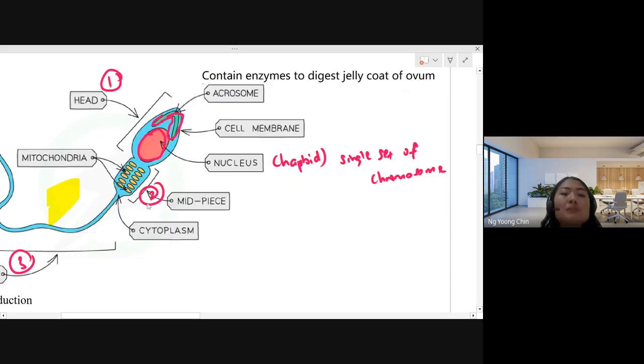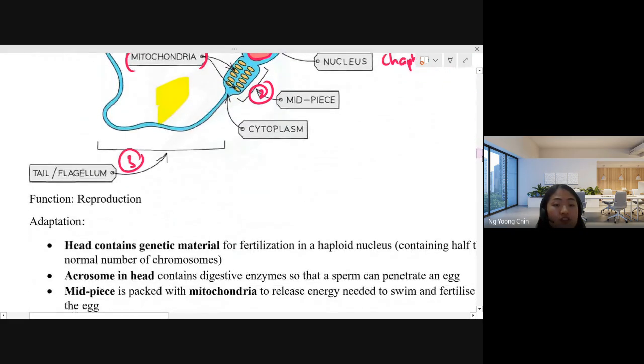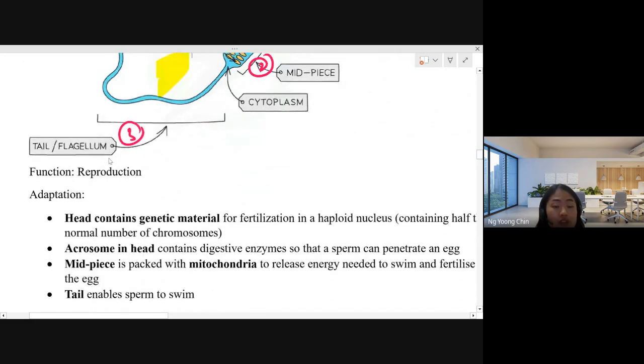How about the mid-piece? The mid-piece is just the little part of the body of the sperm. They have the mitochondria. Why do sperm have a lot of mitochondria? This is because the function of sperm is to swim towards the ovum to perform fertilization. This is their function for reproduction. So the sperm is to fertilize the ovum.